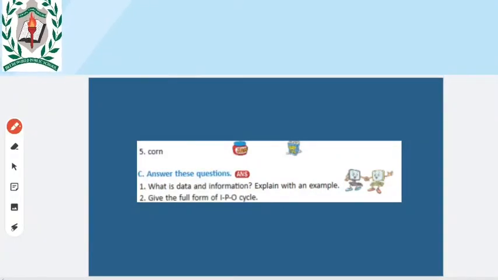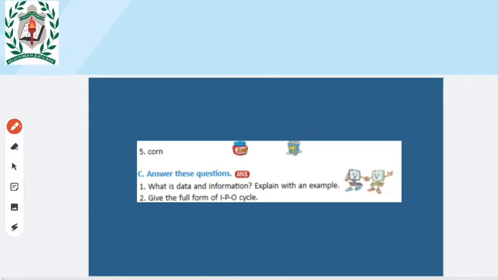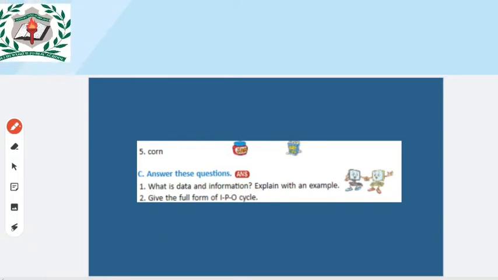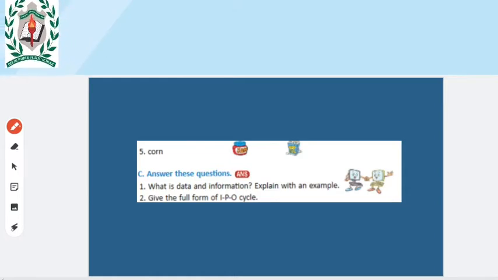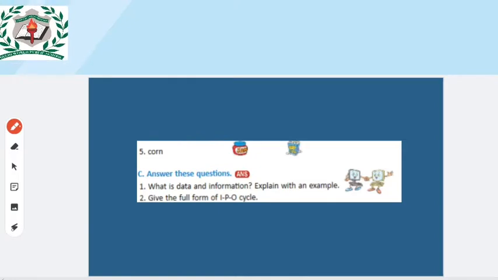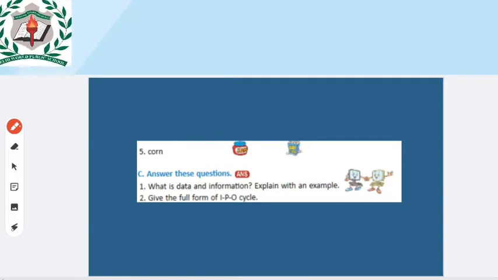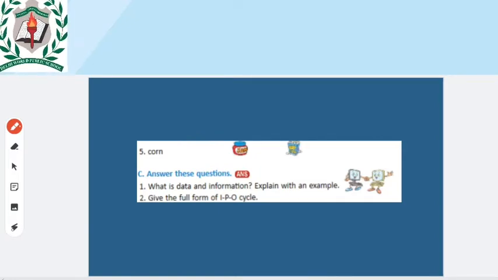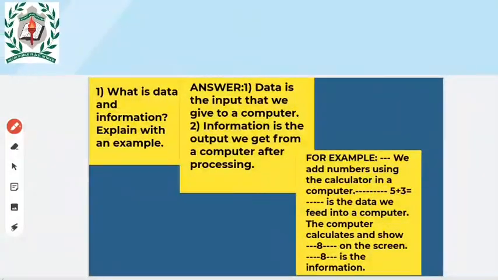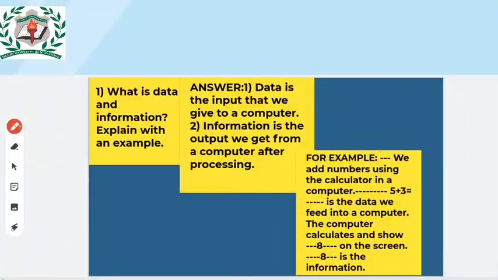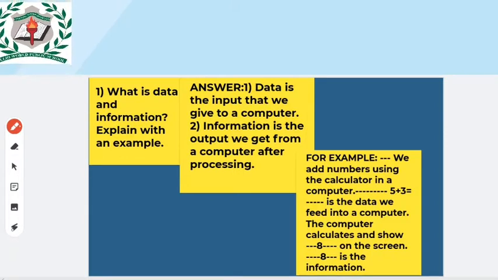Okay, what is the first question they given? What is data and information? Explain with an example. In the second question, what they given? Give the full form of IPO. I hope you know the answer for this too. I will just explain that. So the first question, what is data? And then information. Explain with an example.